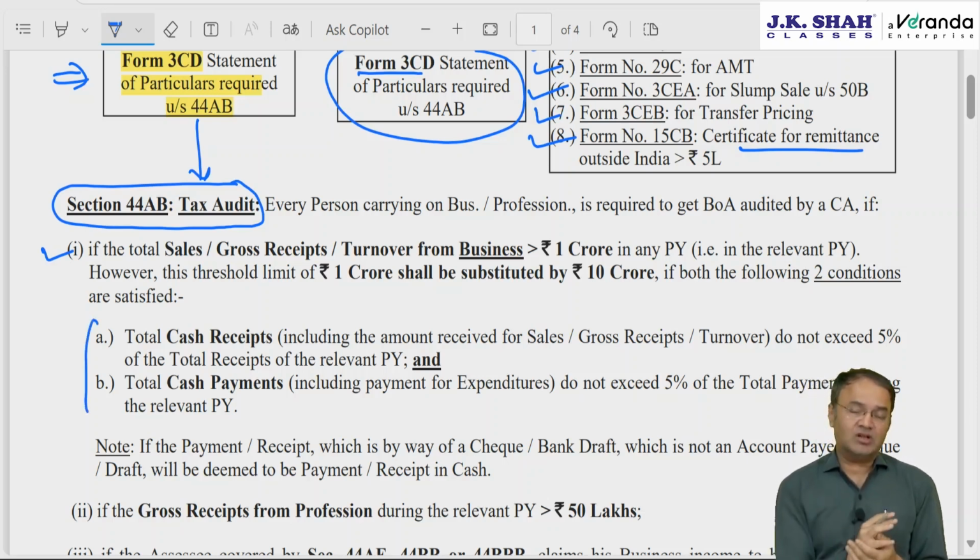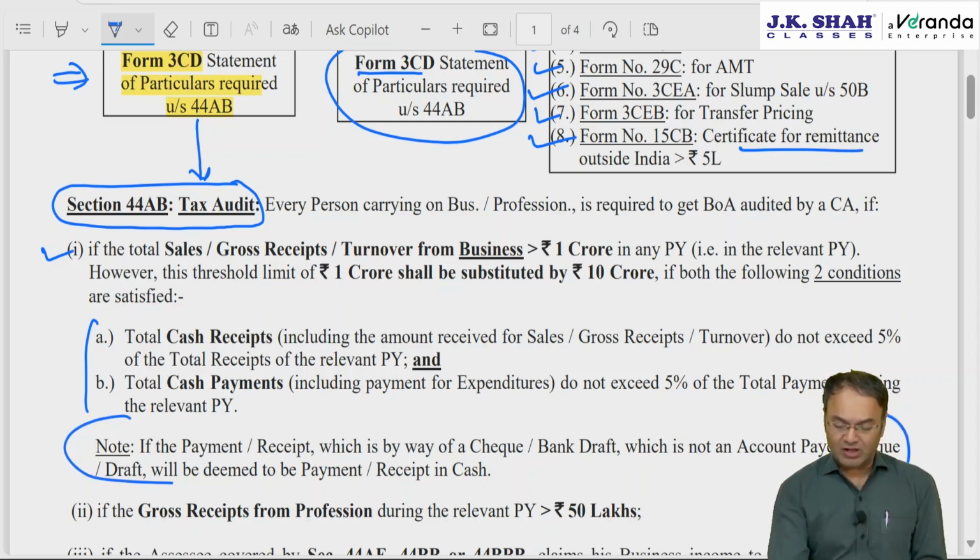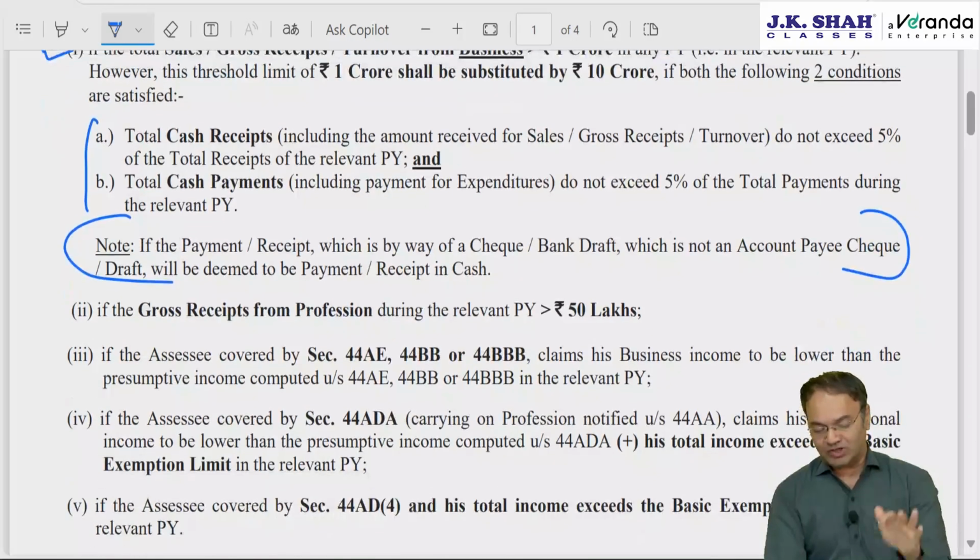And a clarification: if the transaction is by way of cheque or a draft, and it is an account payee cheque or account payee draft, then it will not be considered a cash transaction. If it is other than an account payee cheque or draft, meaning if it is a bearer cheque or only a crossed cheque, then that will be considered at par with a cash payment. That clarification is given, which the government forgot to give at the initial stage.